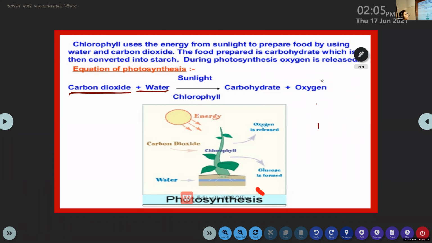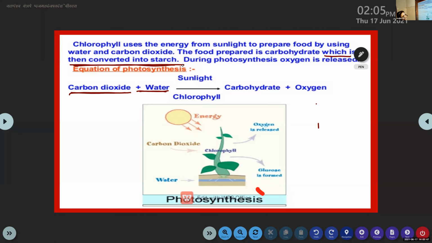After the usage of carbohydrate, the balanced food is stored inside the leaf itself, in the form of starch. Whenever the carbohydrate is synthesized, it gets converted into starch.